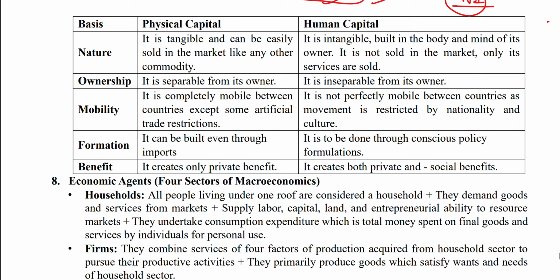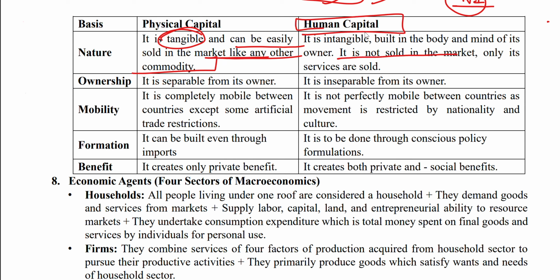What is physical capital versus human capital? Physical capital is tangible and subjected to wear and tear, and it can be easily sold in the market like any other commodity.